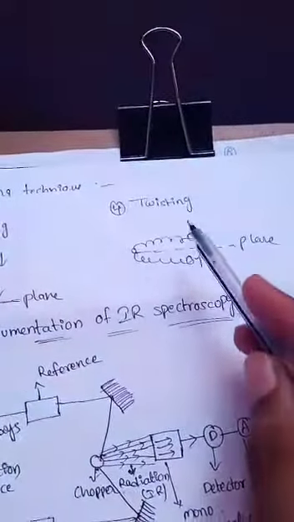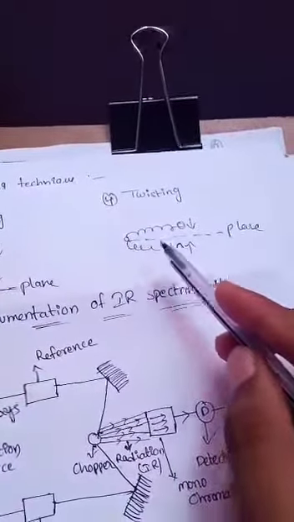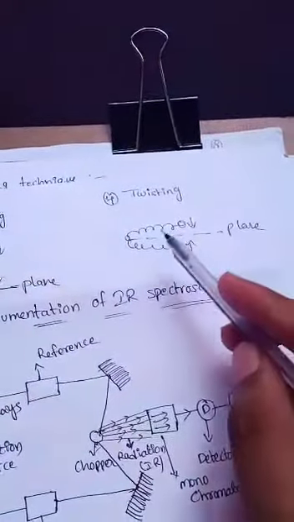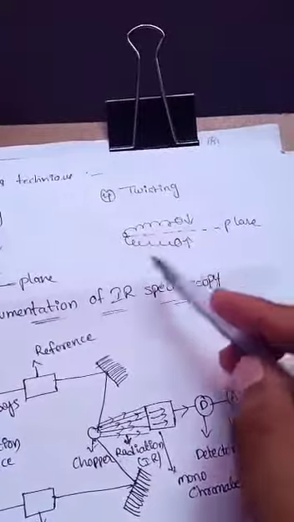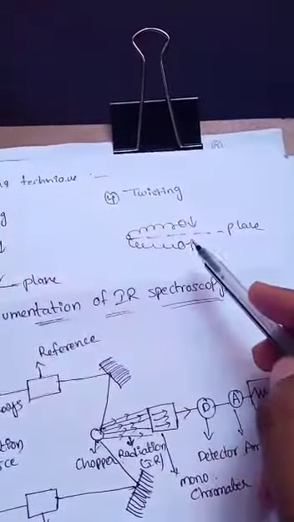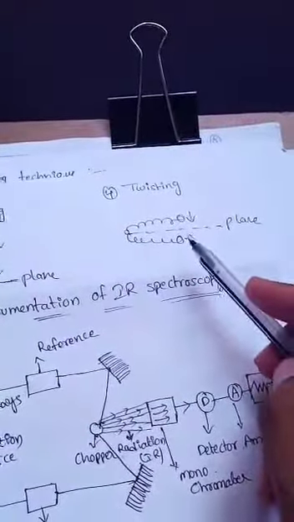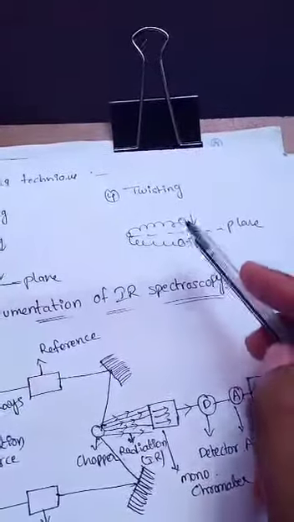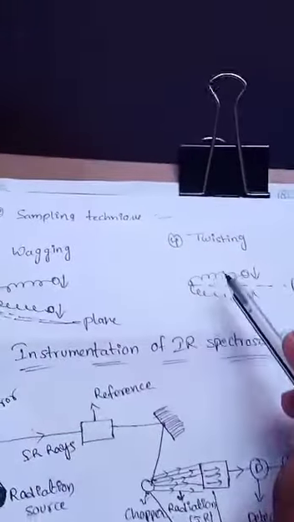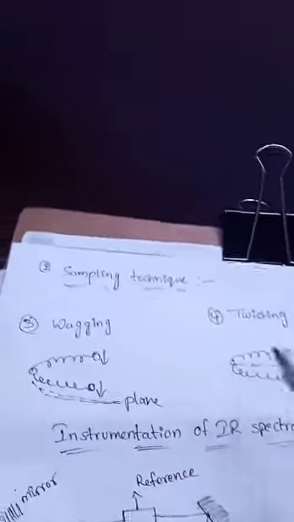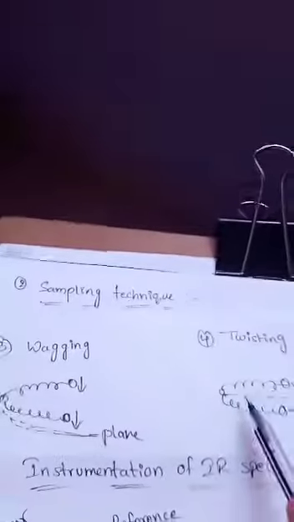Next is twisting. Here the plane is in the middle. One atom moves above the plane and the other atom below the plane, in opposite directions. That is the twisting condition. This is the principle involved in IR spectroscopy.